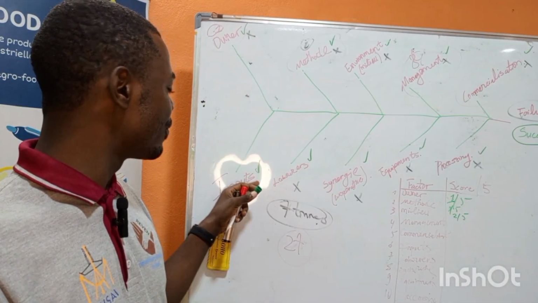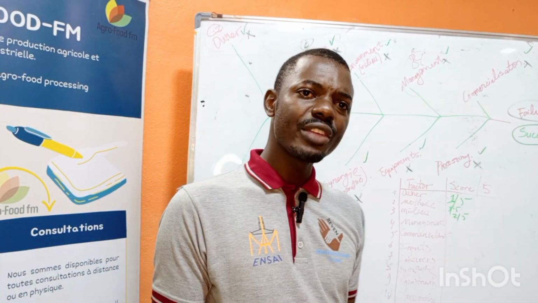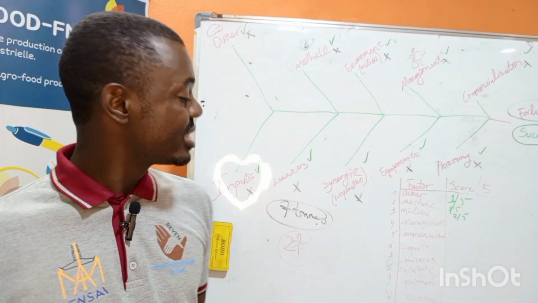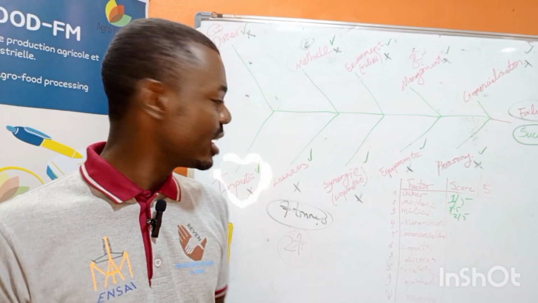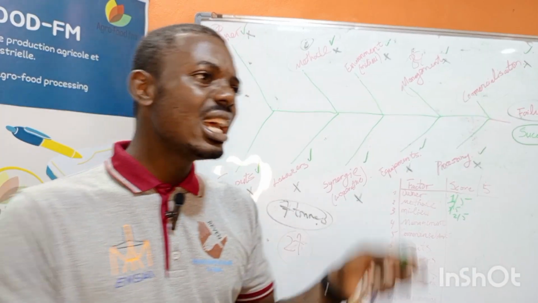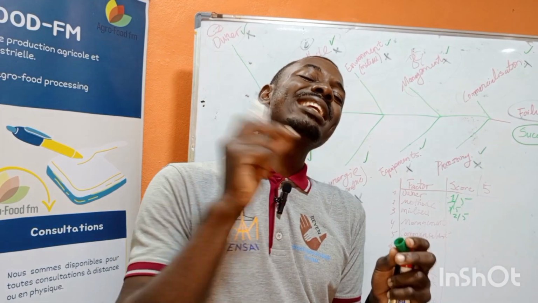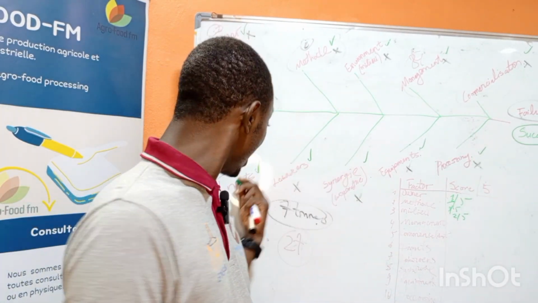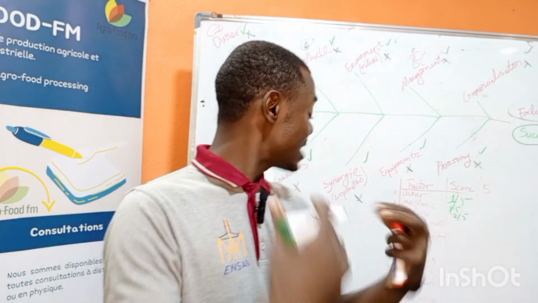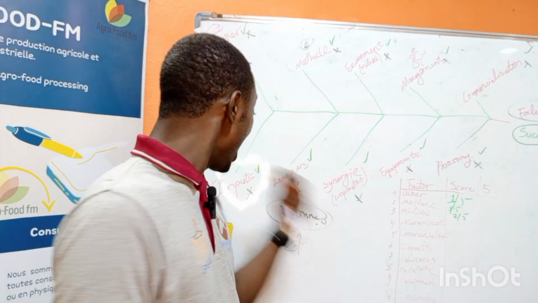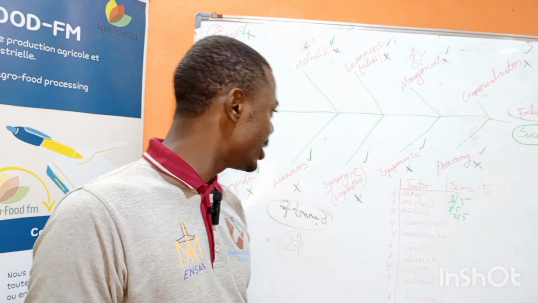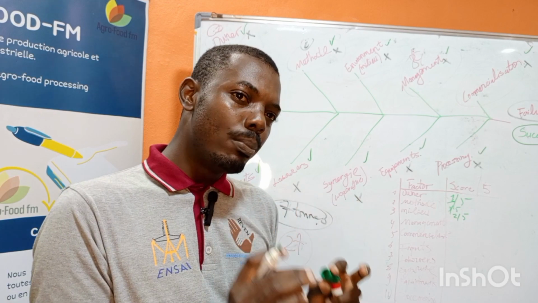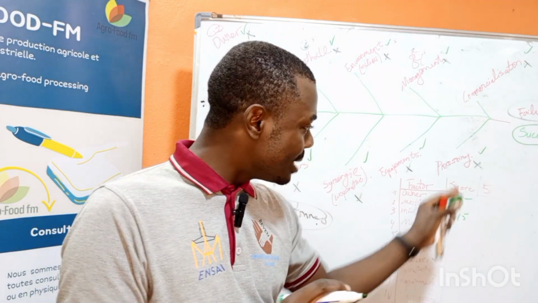I'll enter the level of input. At the level of input, did I use hybrid seeds or did I just use the normal seeds? These are little things that I'll have to take into account. If I use fertilizers, did I make sure to check the expiry date of those bags? Was it actually okay? Now, the type of, let me say, insecticides and fungicides that I made use of, how was it? I will then try to evaluate it.